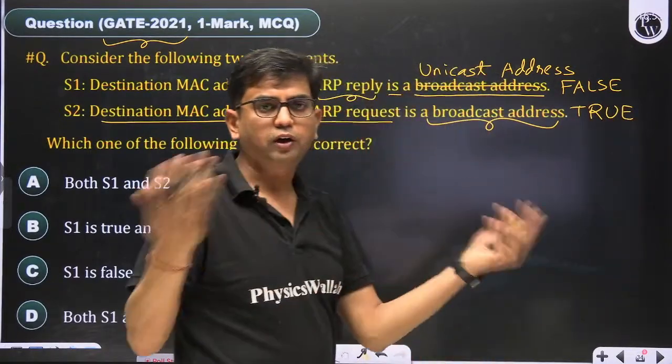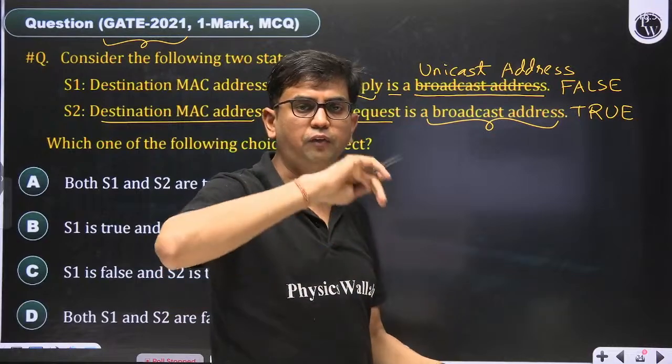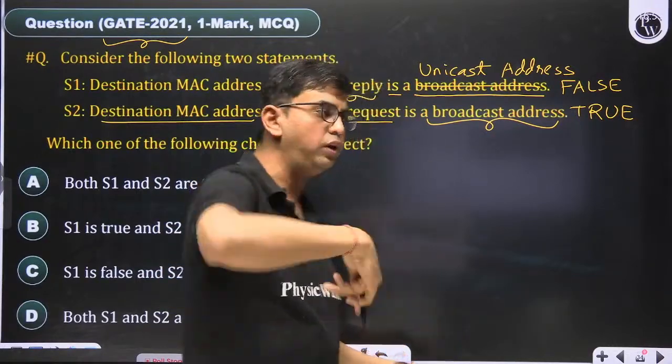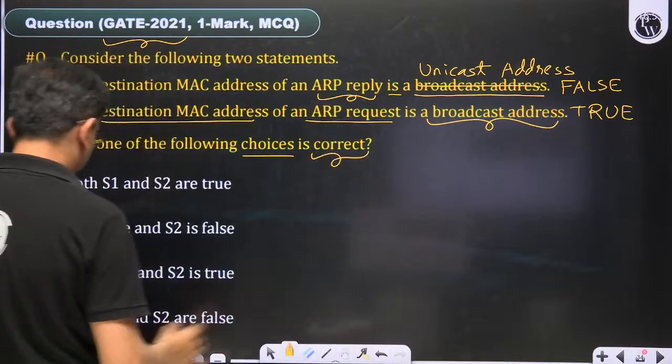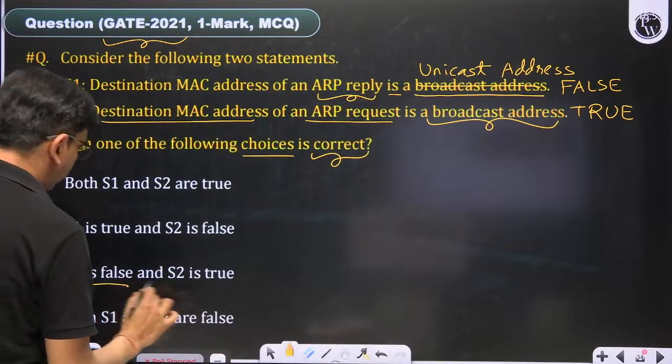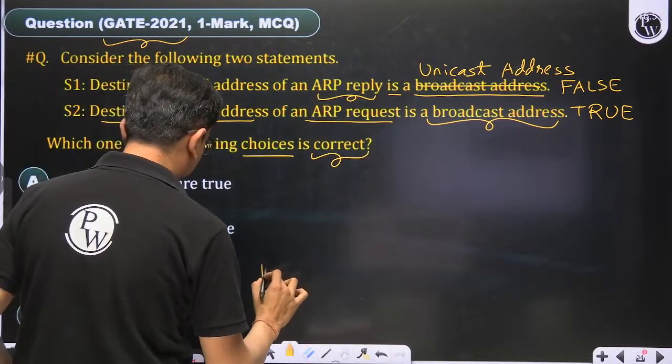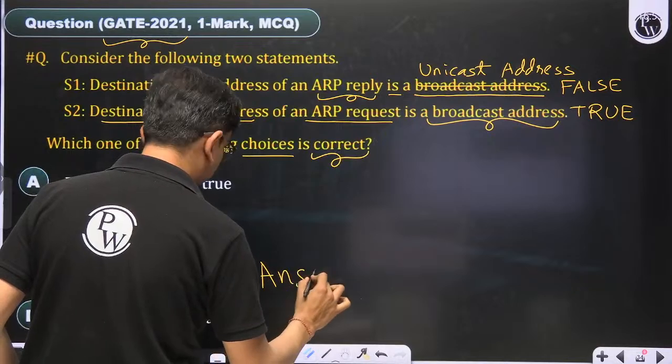Request always broadcast, reply always unicast. So which of the following choices is correct? S1 is false, S2 is correct. So the answer of this question is C.